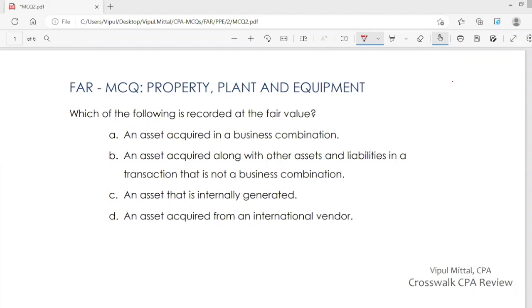In this session I will discuss a multiple choice question on property, plant and equipment. Which of the following is recorded at the fair value? You have four answer options.